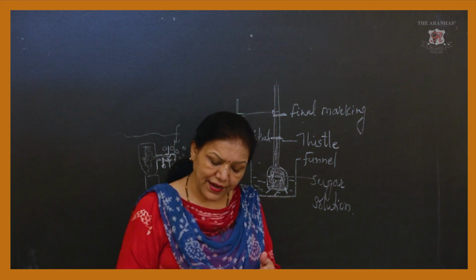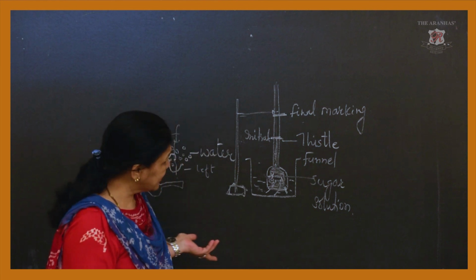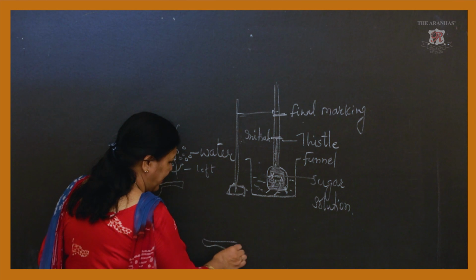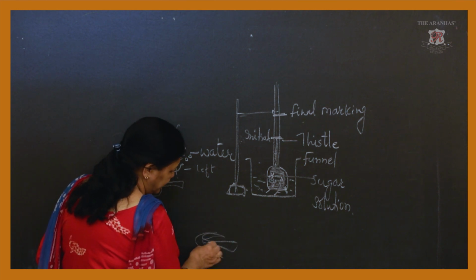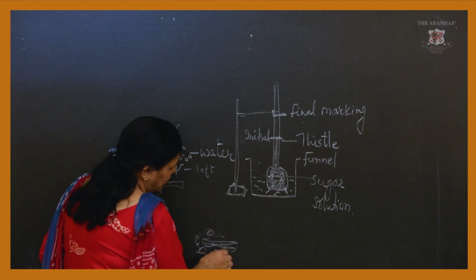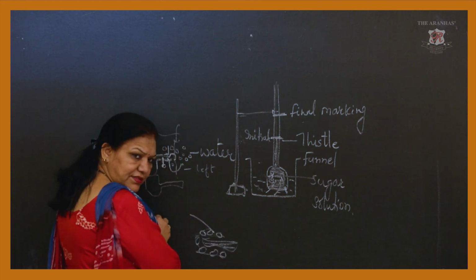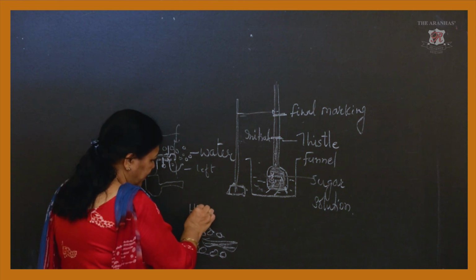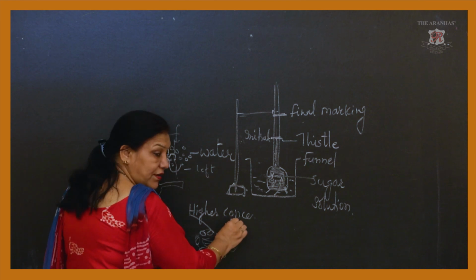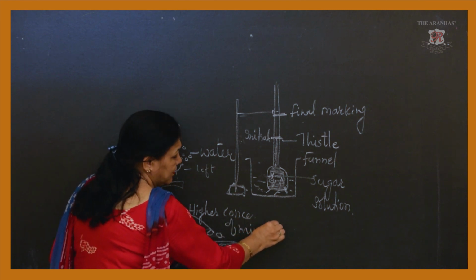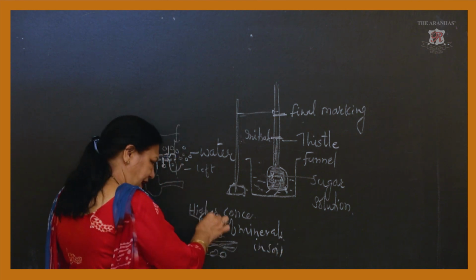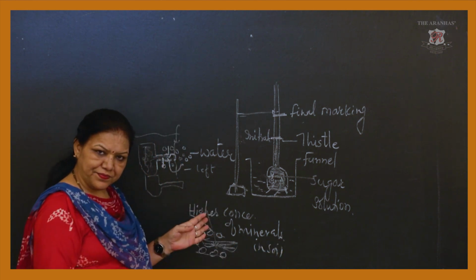Now where is the higher concentration? Obviously the soil has more than the root hair. This is the root hair and here is the soil. So obviously the higher concentration is outside. This is the higher concentration of what? Minerals in soil. Now they are ready to get inside the cell.